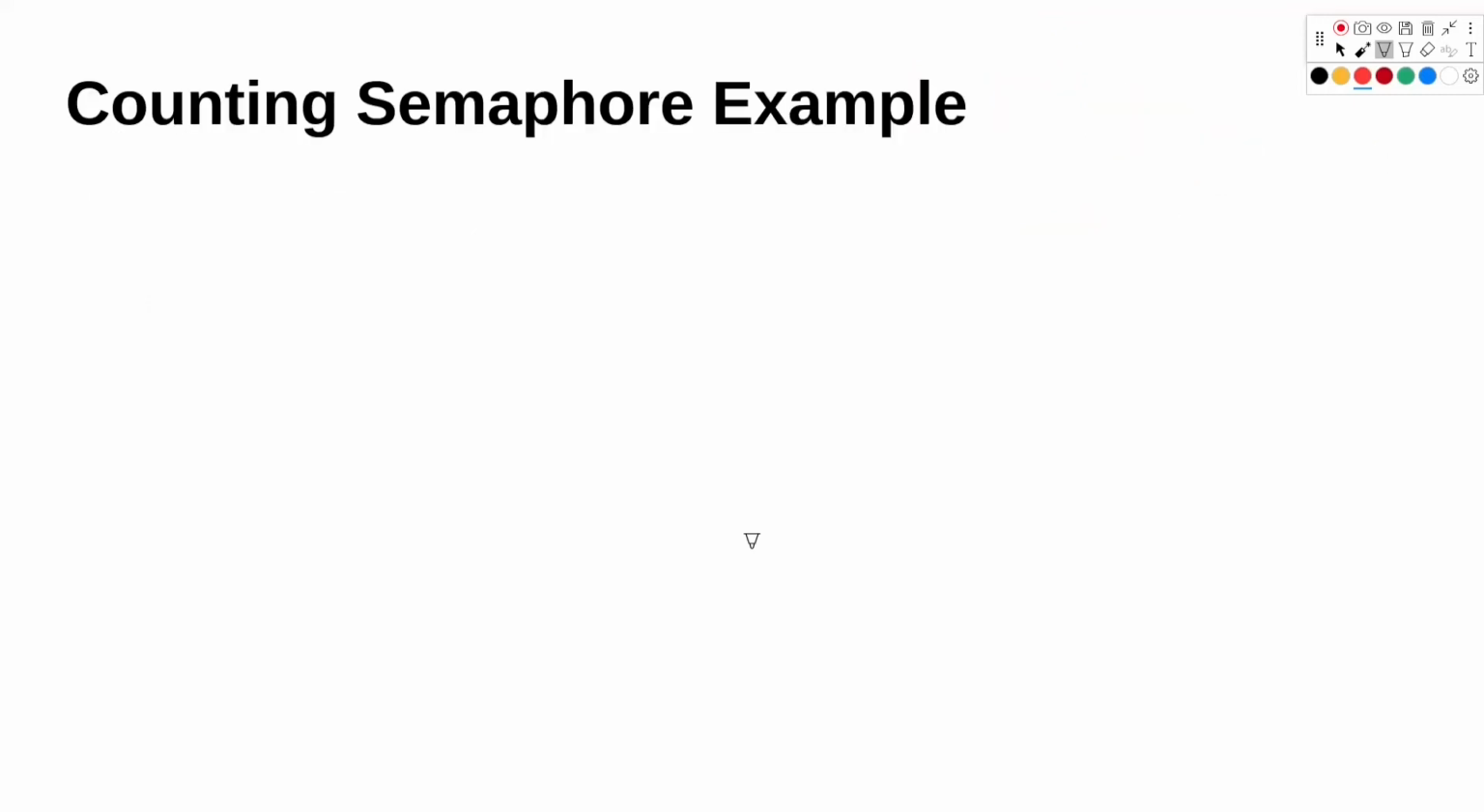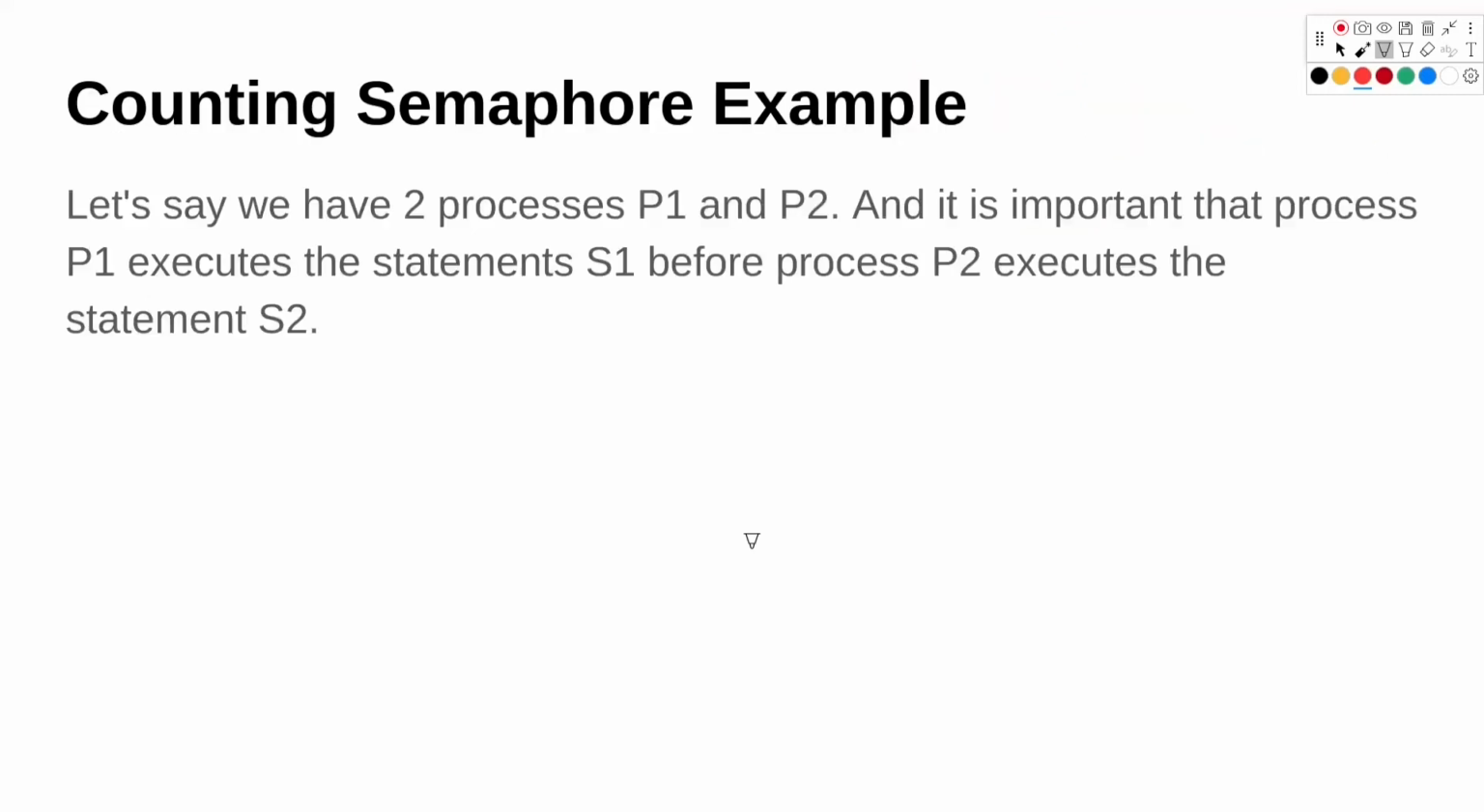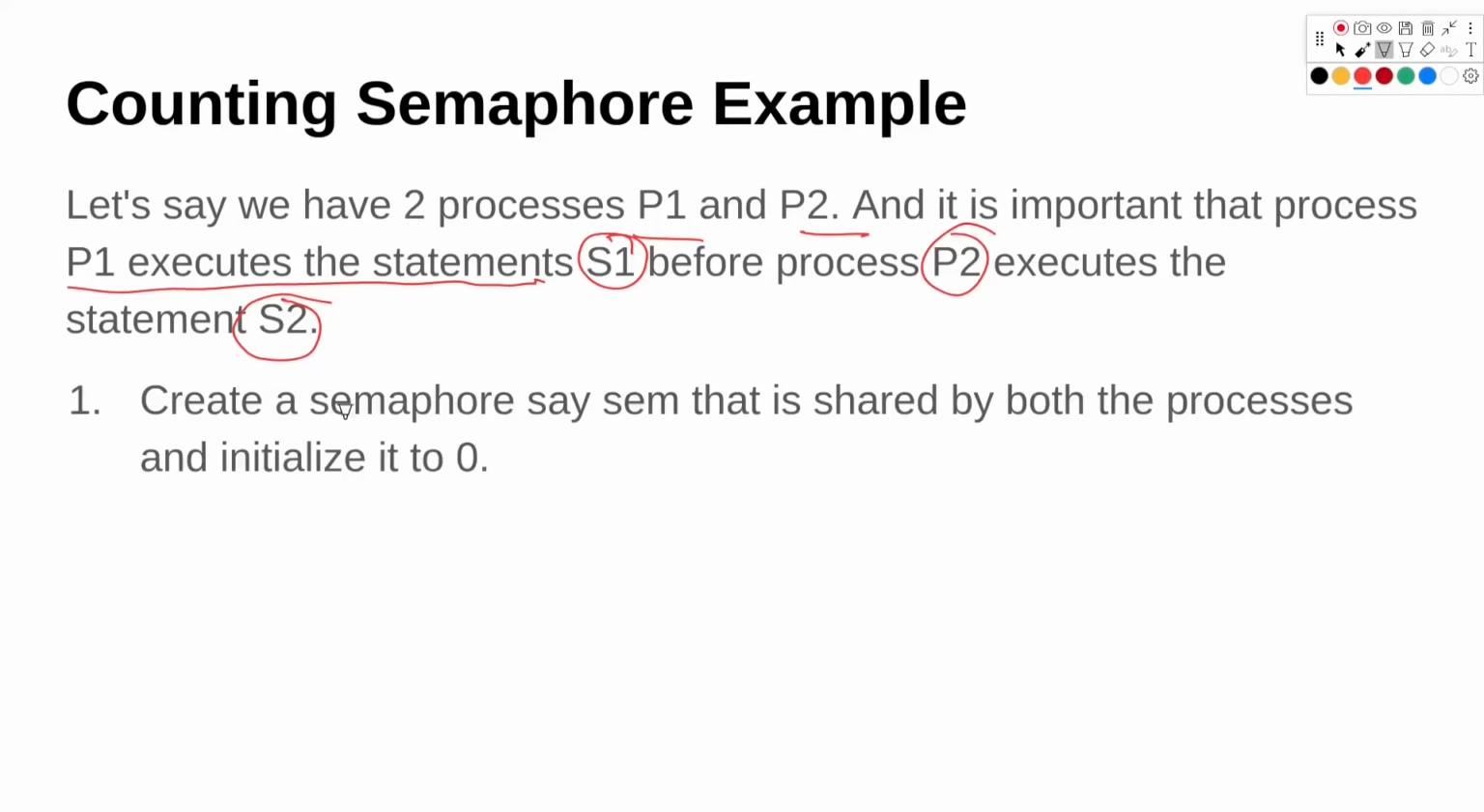Let's look at an example of a counting semaphore. Let's say we have two processes, P1 and P2, and it is important that P1 executes the statement S1 before P2 executes the statement S2. So how can we arrive at this solution? I would recommend you pause the video and try to come up with a solution if possible. Now I will start the solution.